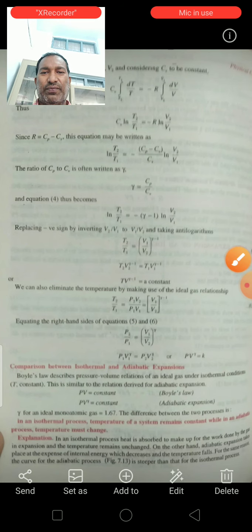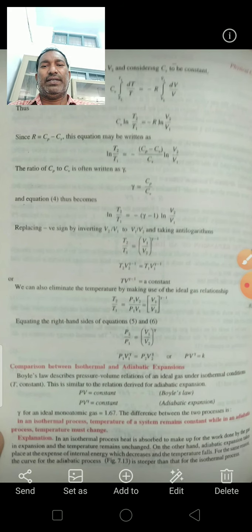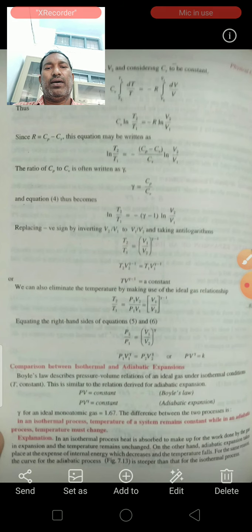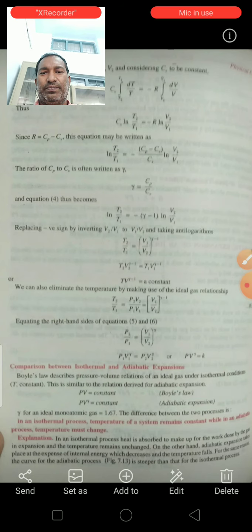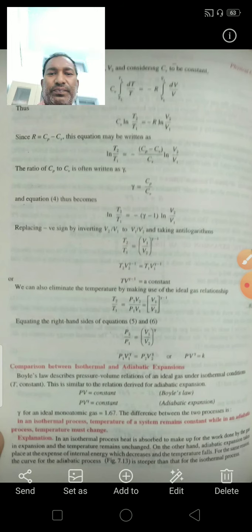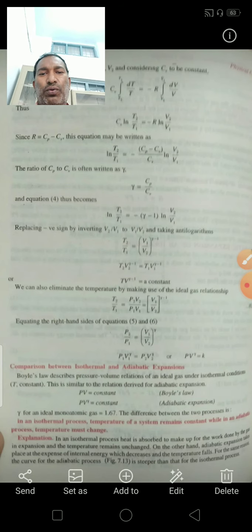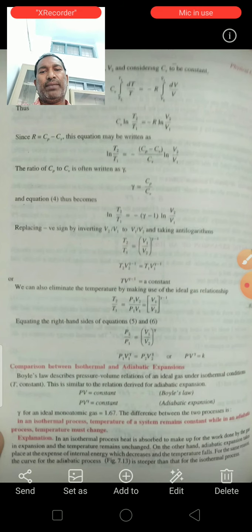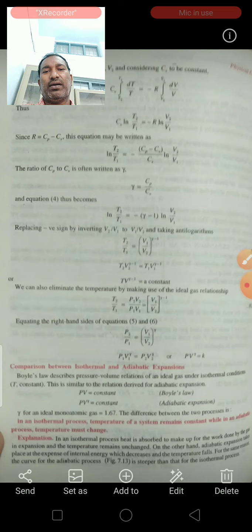So this equation becomes ln T2 by T1 is equal to minus (gamma minus 1) ln V2 by V1. Replacing the negative sign by inverting V2 by V1 to V1 by V2, we then take the anti-logarithm.